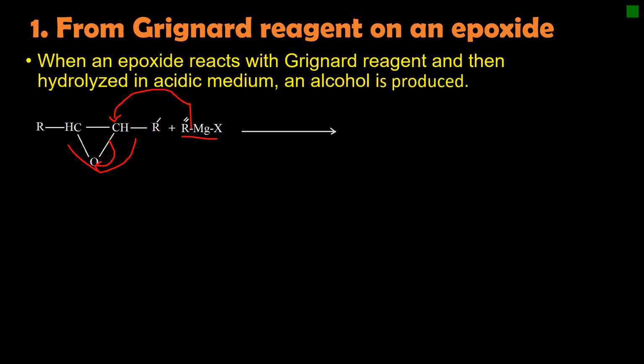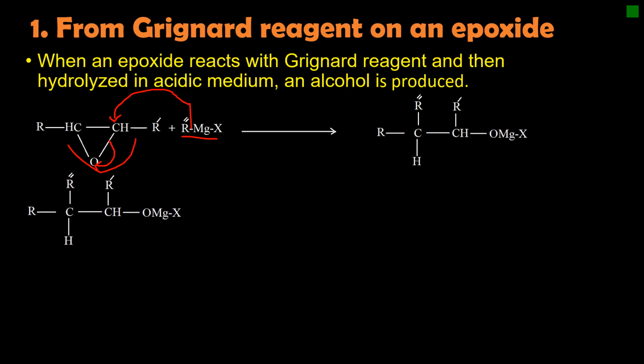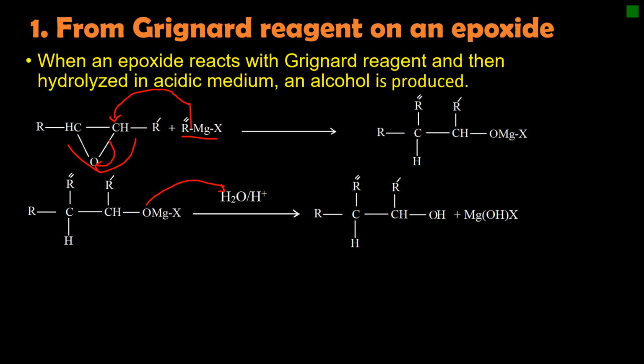This alkoxide with the magnesium halide forms a magnesium alkoxyhalide, which is a transition molecule and is unstable. The transition molecule which is formed is then hydrolyzed by water in acidic medium, where oxygen donates electron to the hydrogen of water molecule, and water is deprotonated to produce an alcohol and magnesium hydroxyhalide.